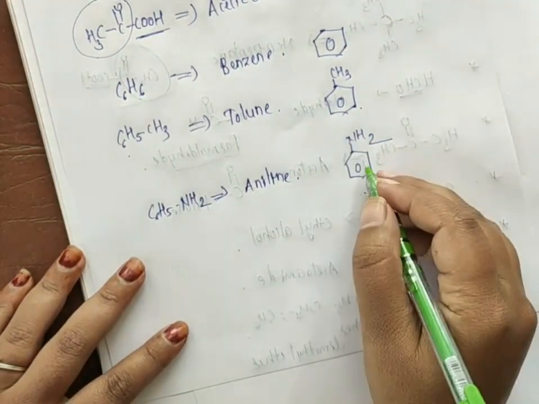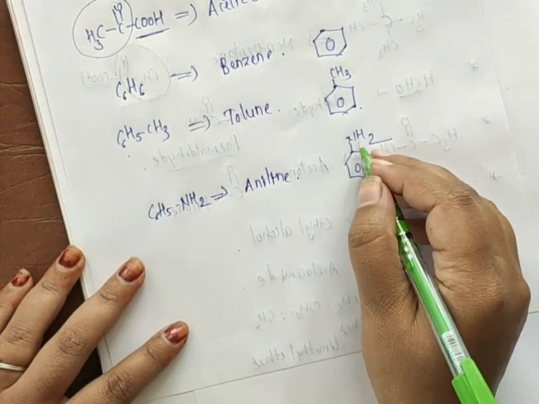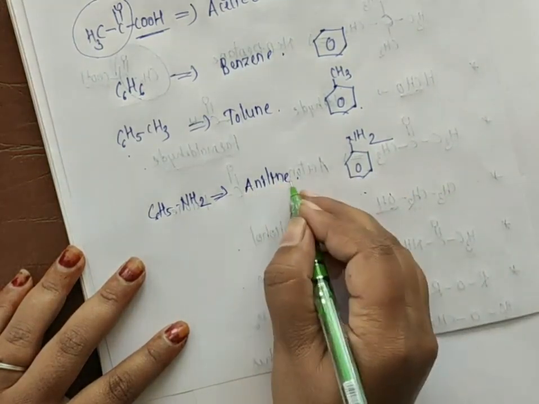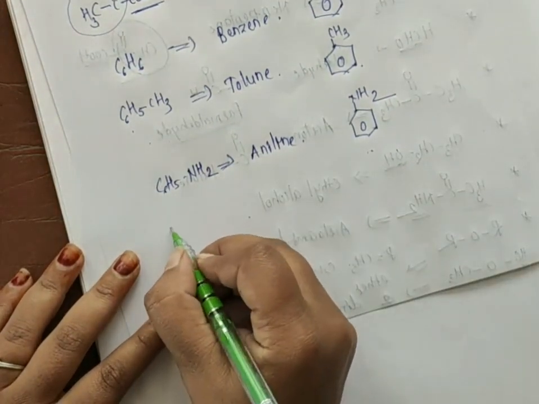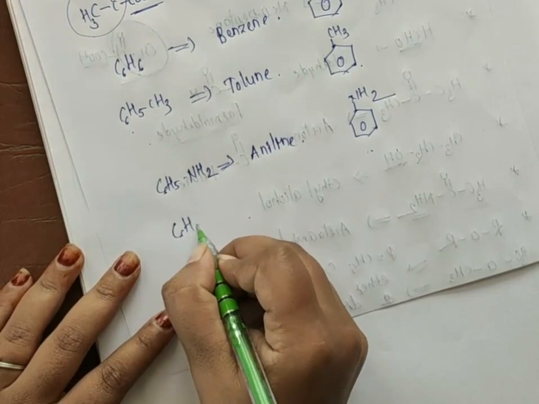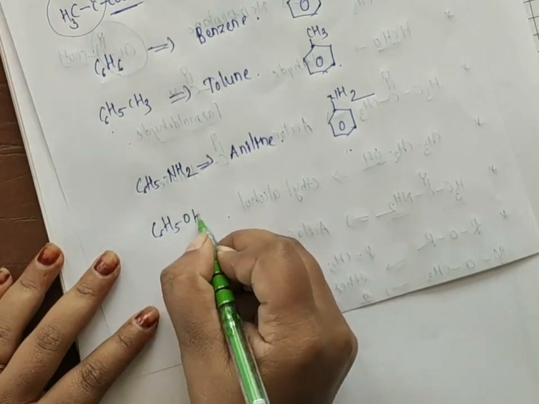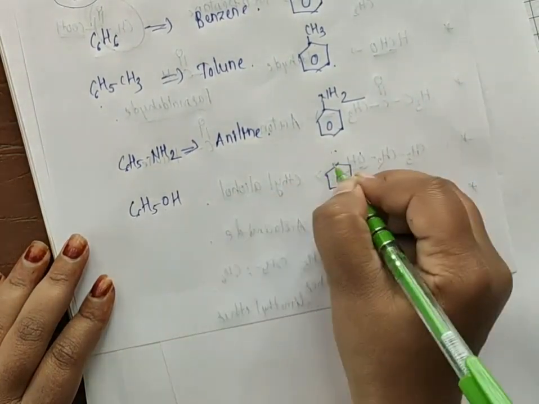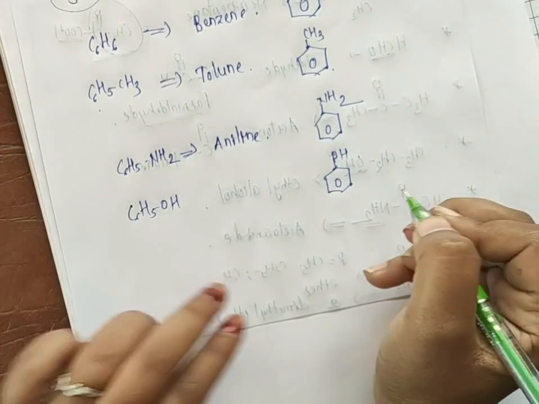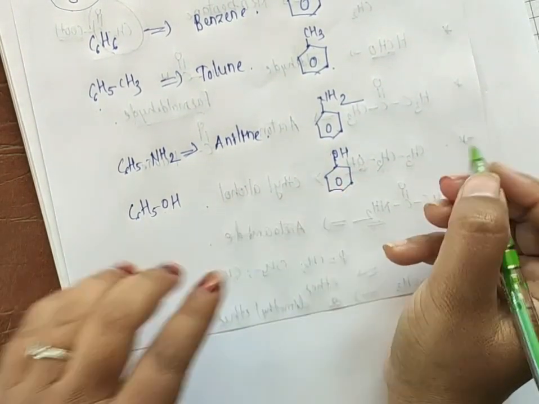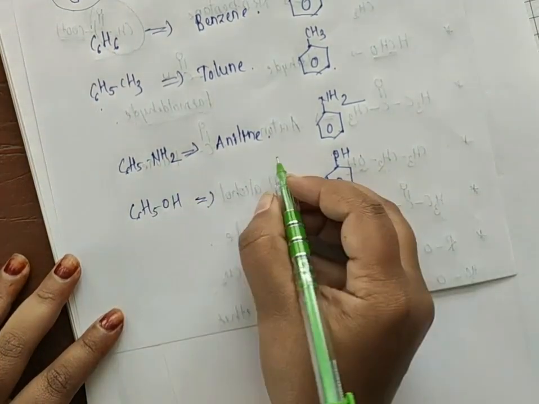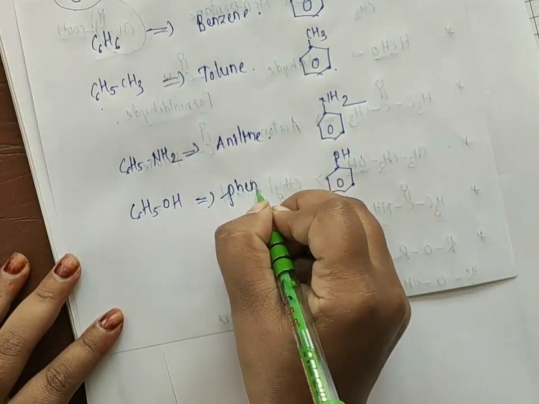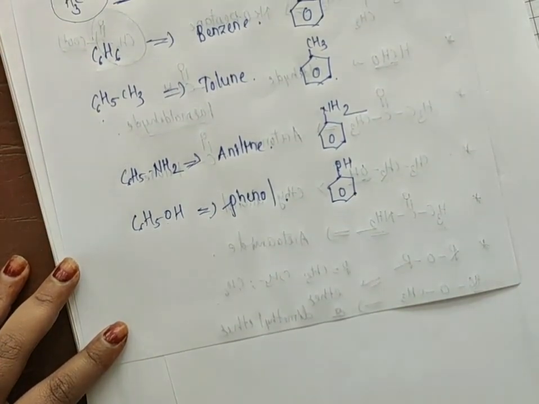Yes, if the benzene ring is attached with an amine, that is an NH2 group, we call it aniline. So the next, C6H5OH. It means the benzene ring is now attached with OH. So the common name will be phenol.